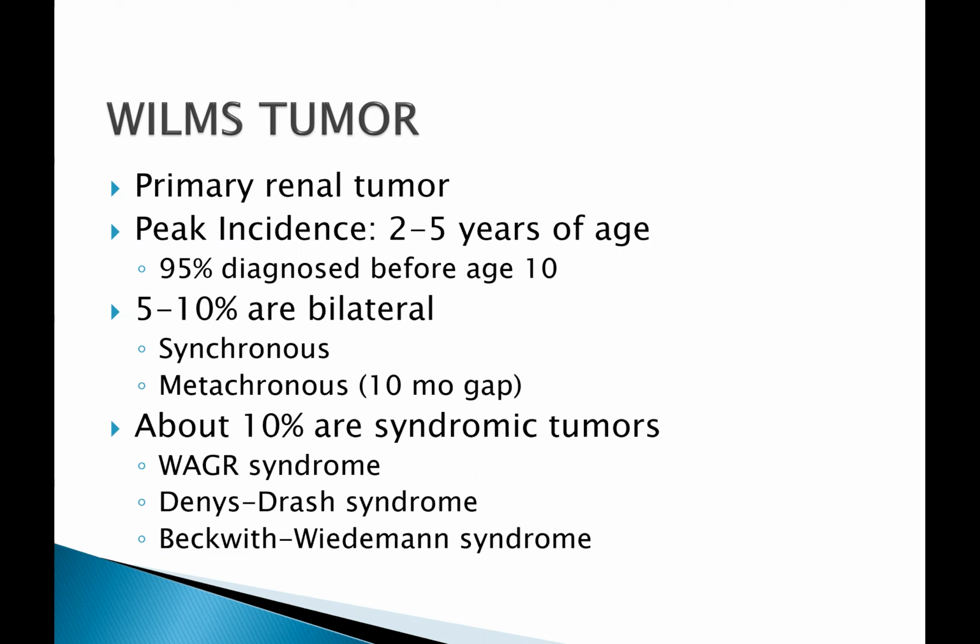And the last would be your Beckwith-Wiedemann syndrome, in which the presentation would be more of organomegaly, macroglossia, hemihypertrophy, omphalocele, and adrenal cytomegaly.